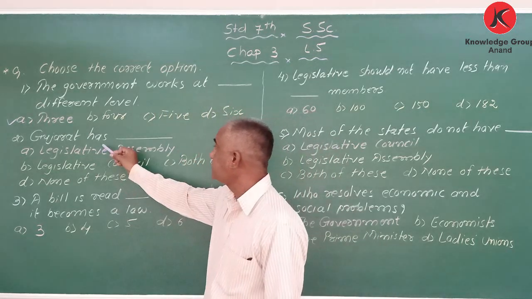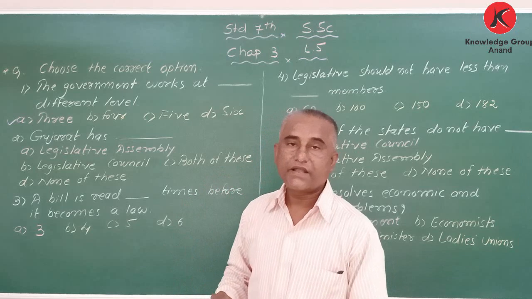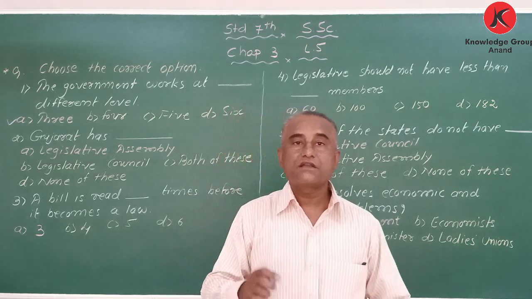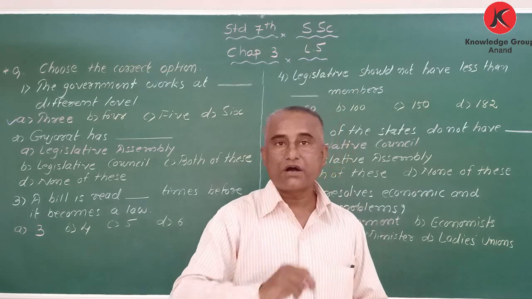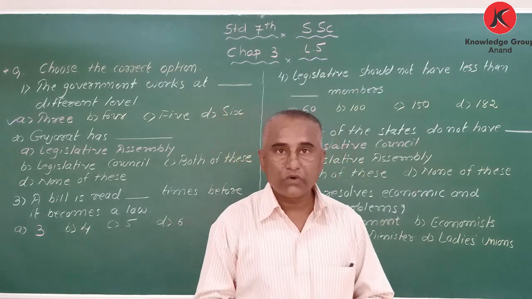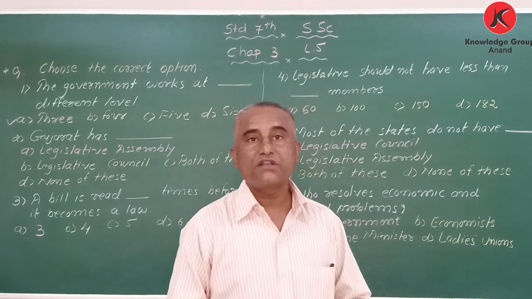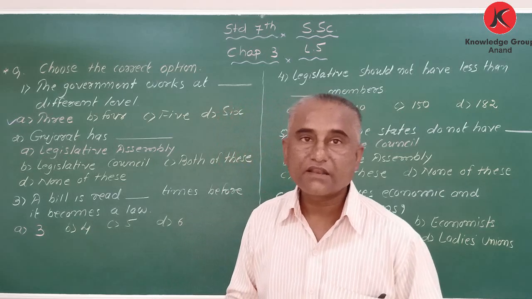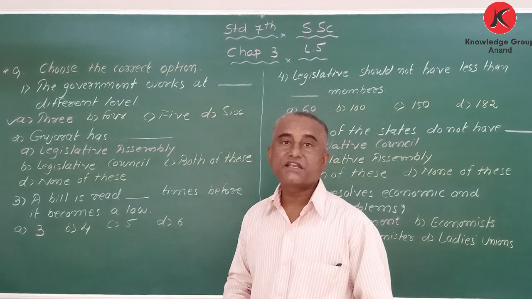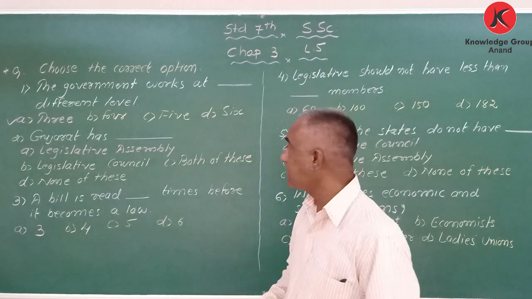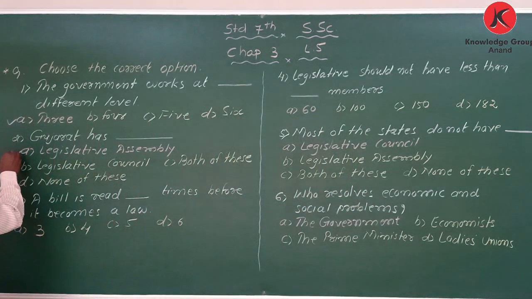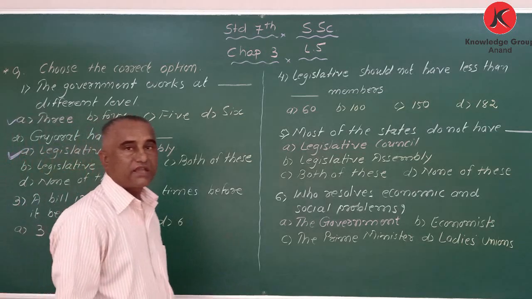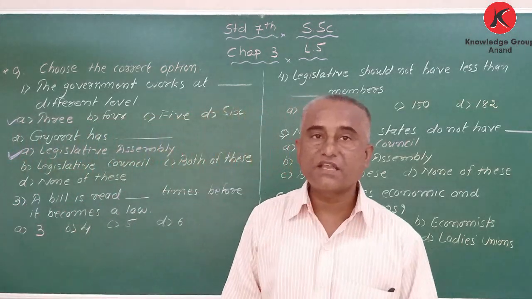Okay. Gujarat has blank. My dear students, there are two houses in the legislative body, the upper house and the lower house. The lower house is called the legislative assembly, and the upper house is called the legislative council. In Gujarat we have the legislative assembly, the lower house.